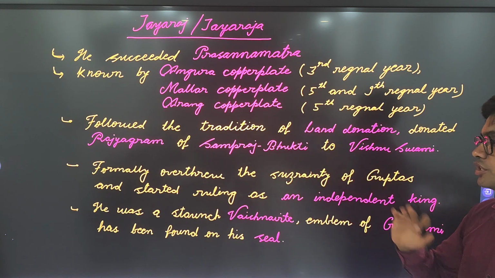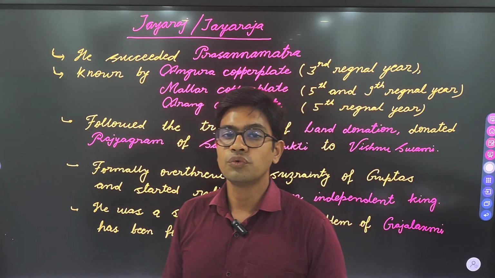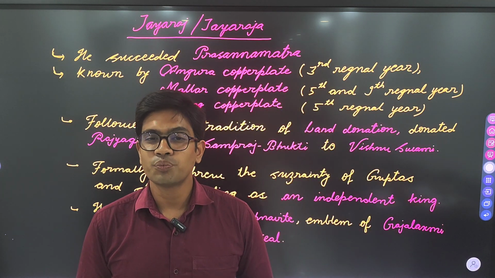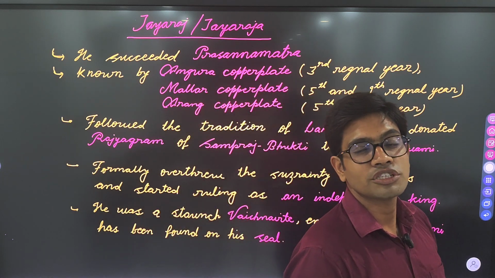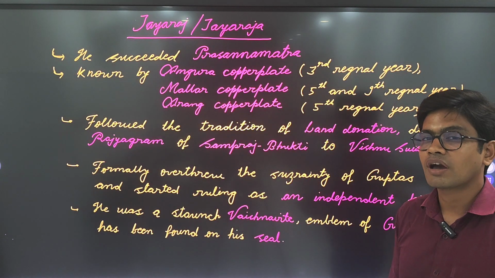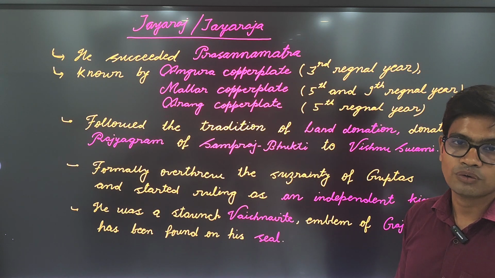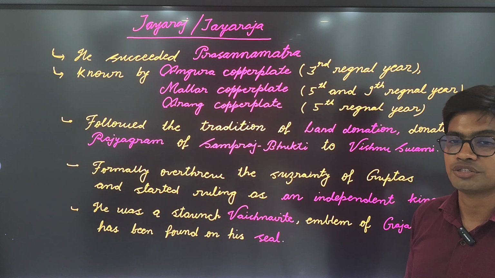was Sampraj Bhukti. He was the first Sharabhpuri ruler who formally overthrew Gupta suzerainty and started ruling as an independent ruler. He was a staunch Vaishnavite because the royal emblem of Gajalakshmi has been found on his seal. So that's all about Jayaraj.